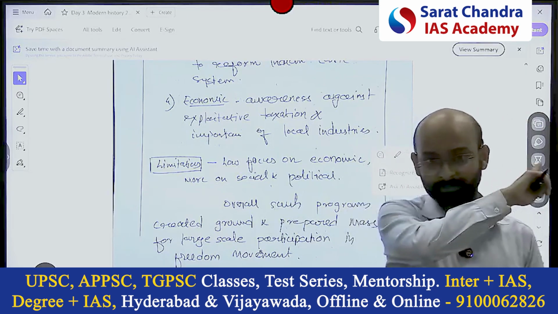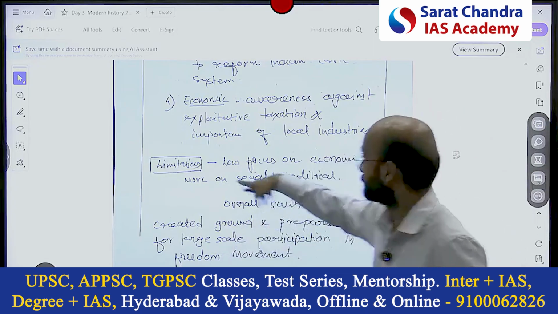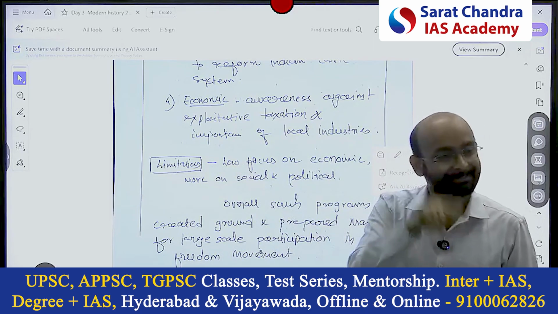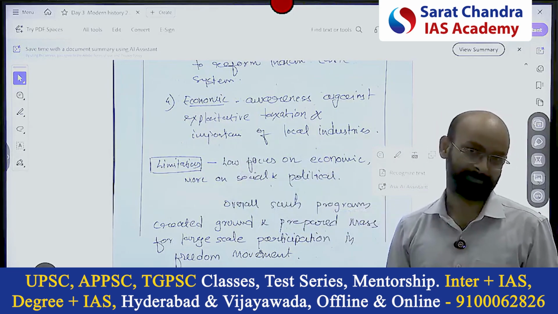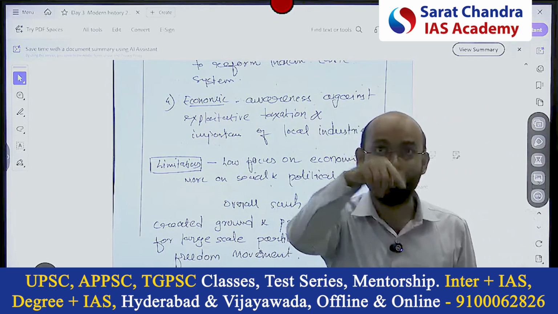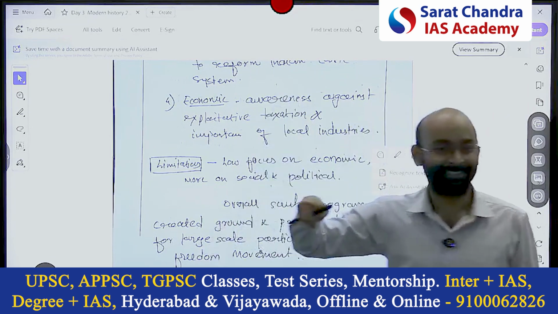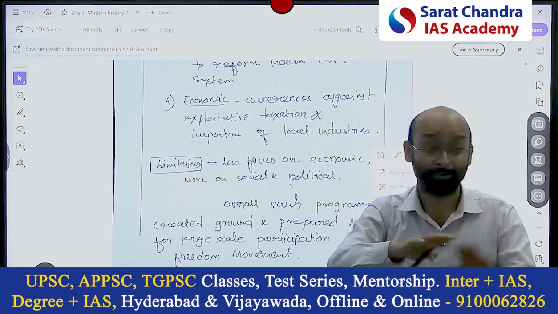That was the point we were discussing in the group mentorship with our students, that when students were writing no focus, it's wrong. Extreme statements are wrong in prelims as well as in mains. Whenever you see all or no in the prelims, UPSC will eliminate it. So write low participation, low focus, not no focus.